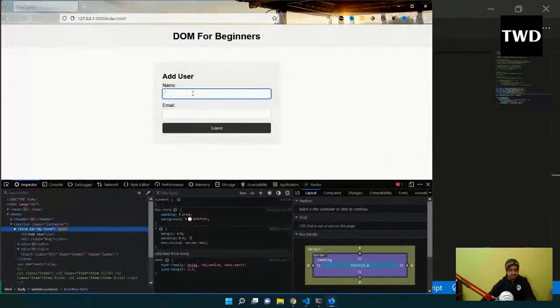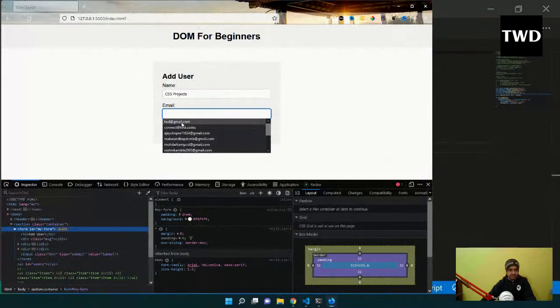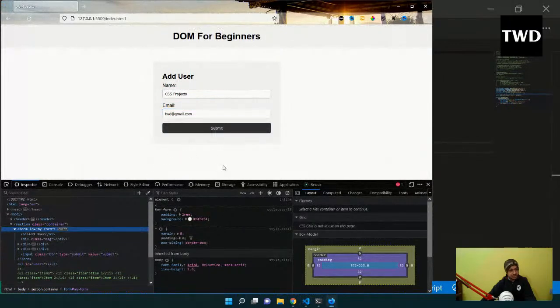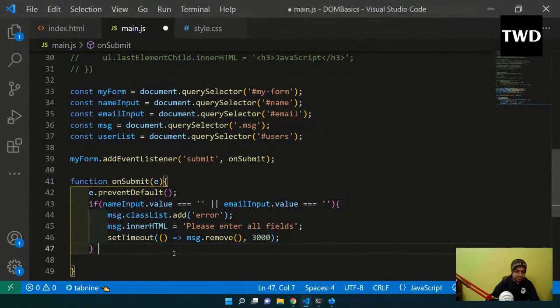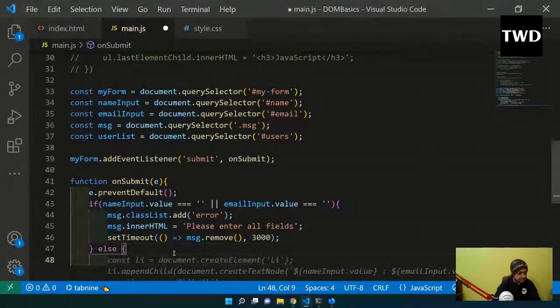And if I do something like this completely and submit it, it will not give me an error. Okay, so it will not give me an error. Now I will write the else part. If this is not the case, then the else part is there. So if any one of them is empty, it will give this. Okay, so now I'll write the else part here.